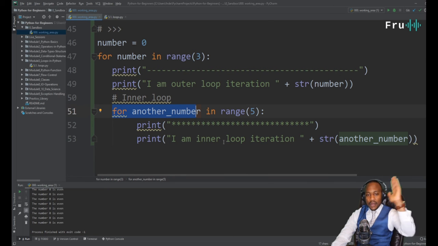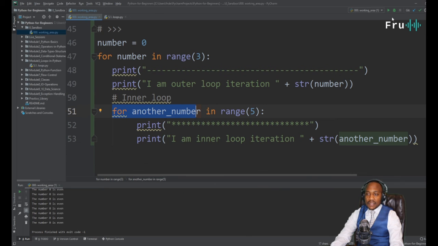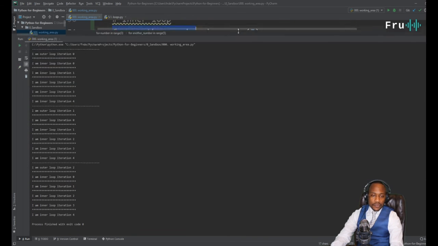loop. So it starts at 0, and then it goes into this loop and it prints 1 to 5, and then it goes to 1 and goes into the inner loop, it prints 1 to 5, it goes to 2, 1 to 5. So 1 to 5 is printed 3 times. That's the idea of being able to use an inner loop and then an outer loop.